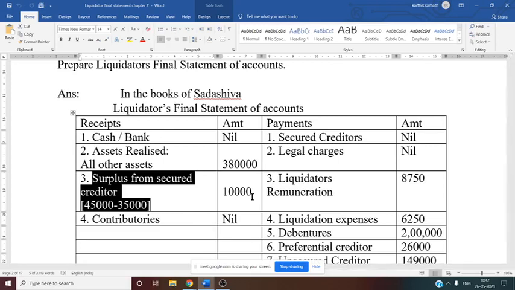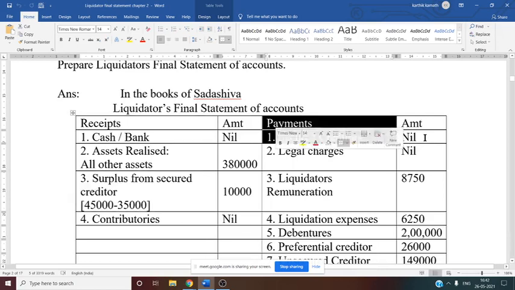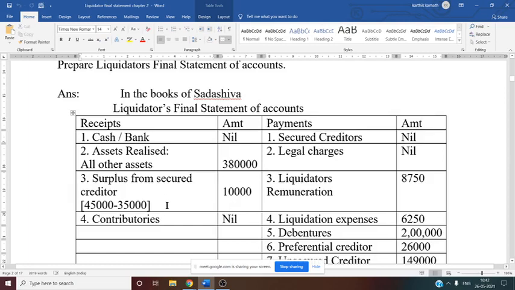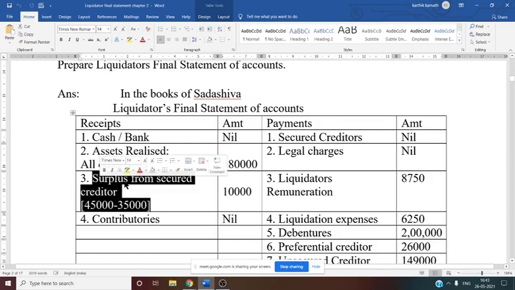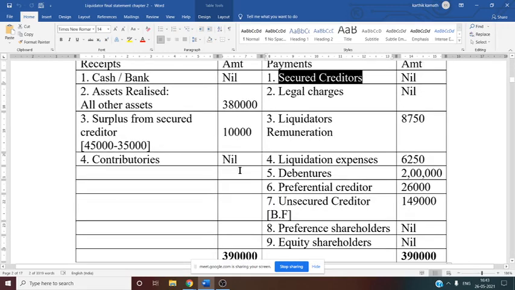Whenever they are returning the surplus to the liquidator, what happens here? This side, payment to the secured creditor, you should consider nil. Nil information you should write. So that is the rule that you need to keep in mind. Whenever secured creditor is giving the surplus to the liquidator, only receipt side there is an entry, payment side there is no entry, secured creditor nil. Then contributor is in this question not there, that is why nil.